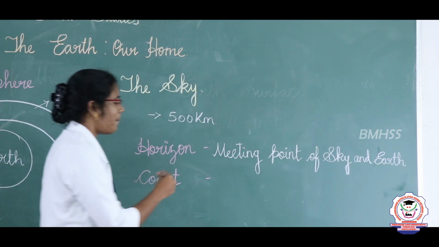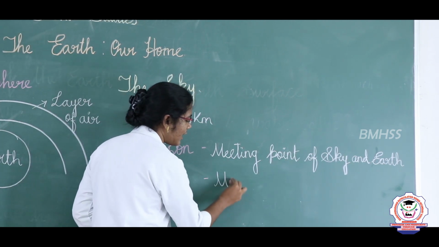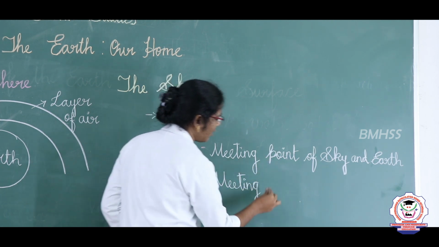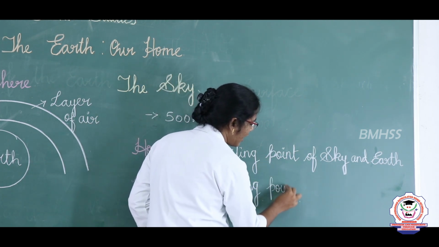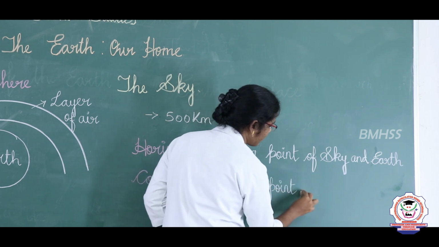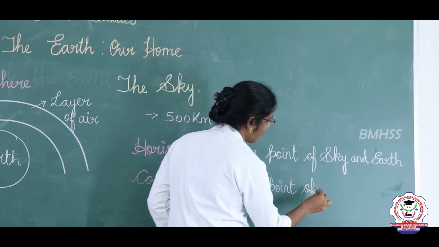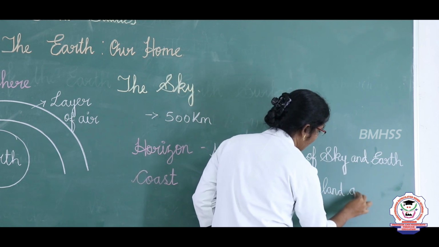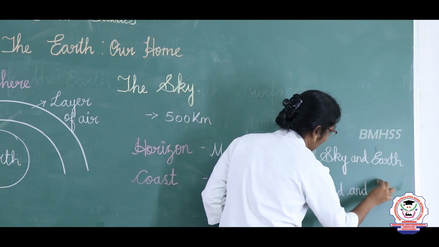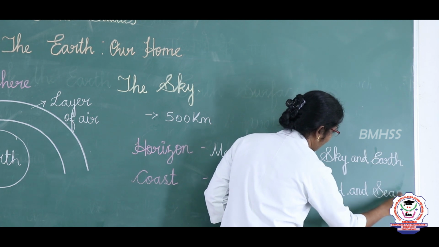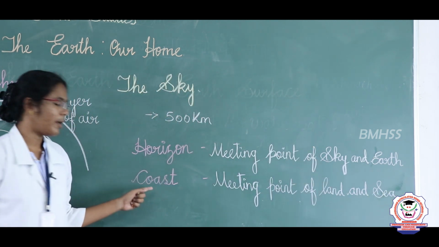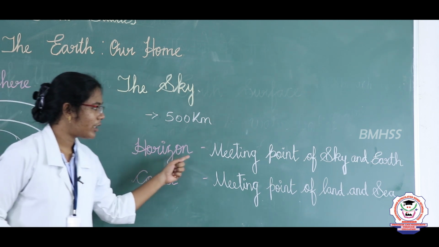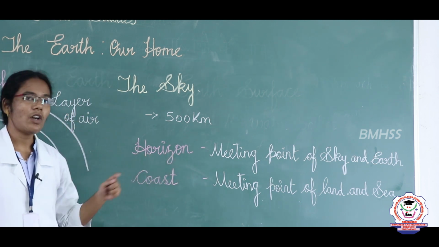Second, coast. The meeting point of land and sea is called coast. The meeting point of sky and the earth is called horizon.